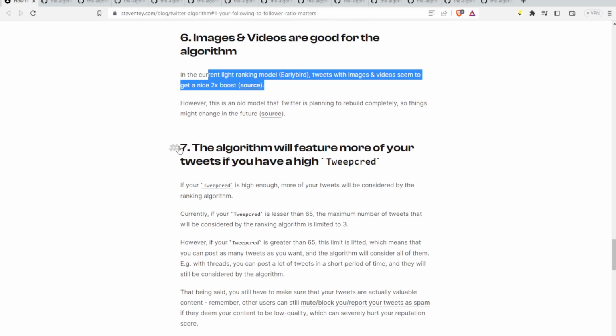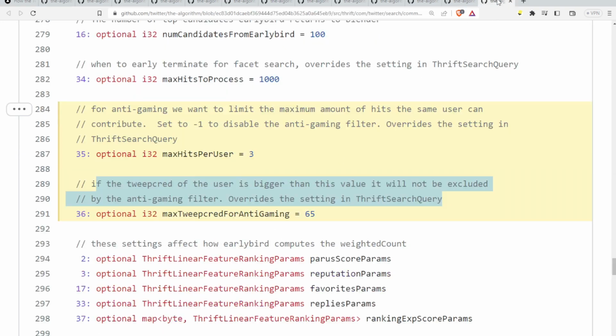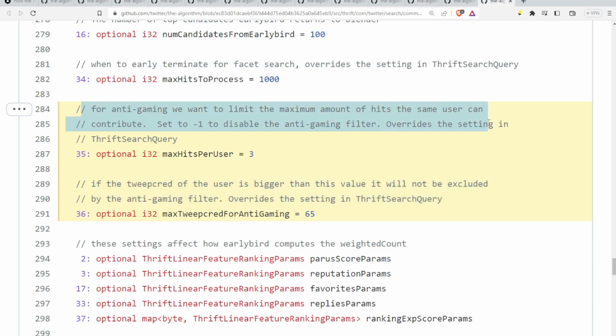And of course, back to the aforementioned tweet cred. The algorithm will feature more of your tweets if you have a high tweet cred. So it should be the second to last one. Nope, it should be the last. So the tweet cred of the user is set, and for anti-gaming, they limit the maximum amount of hits the same user can contribute. So if you're tweeting 3 times, I think it's 3 times an hour, you will only be included in the algorithm 3 times, unless your tweet cred is 65 or over. I can almost guarantee mine is not.